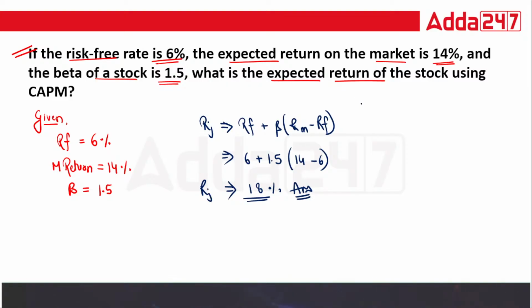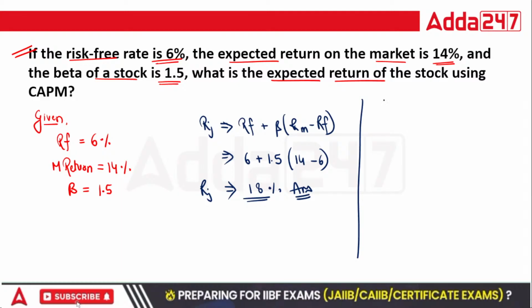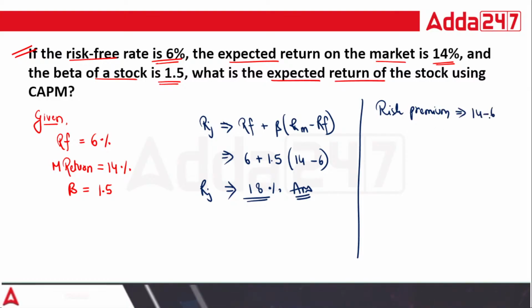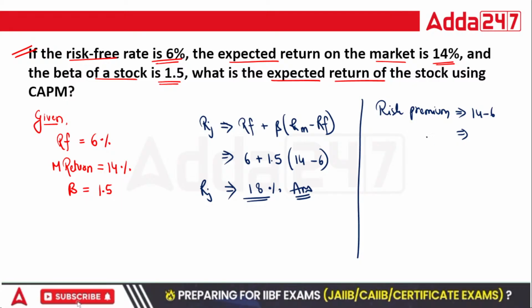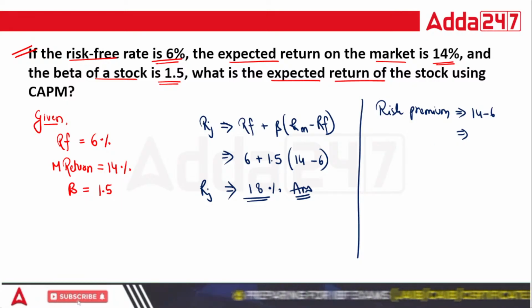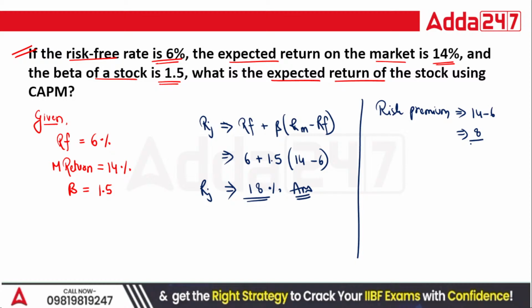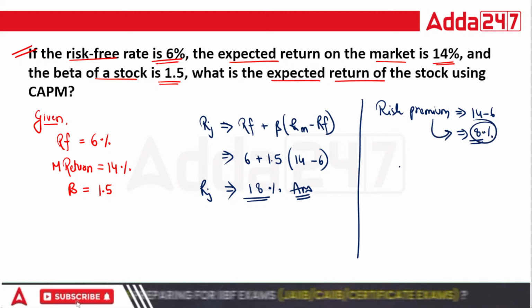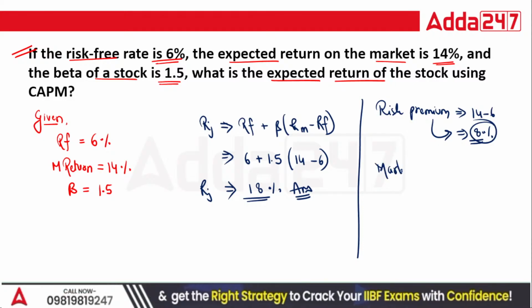Now let me tell you one thing. Earlier I said risk premium is for taking a risk. Here this 14 minus 6, which gives you 8, this 8% is nothing but the risk premium. In the exam they can give you the market return.